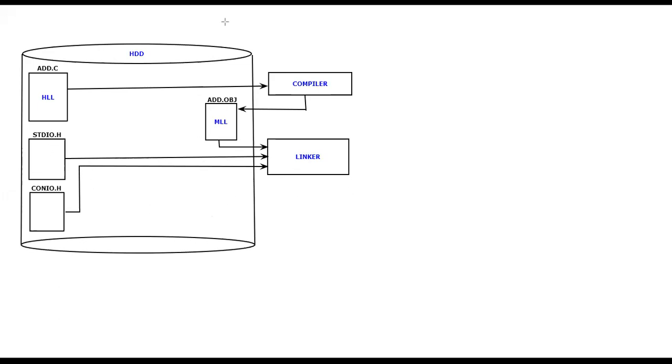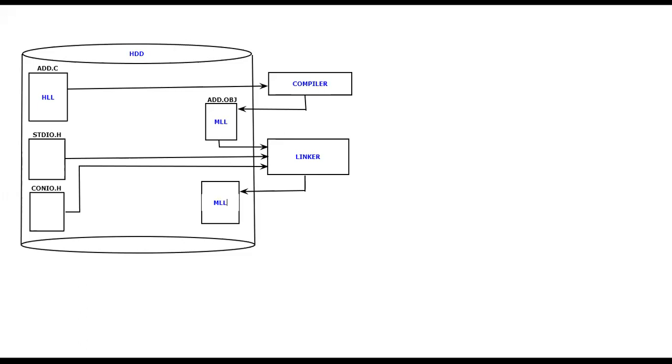After linking, what it will do is take the object file as input and the library files as input, and it is going to give back the output in the form of an executable file. I'm going to call this the executable file. Let me consider it here, bring it back to my hard disk, and save it. So one more file has been generated now. This is what we call the object file, but this time, oh sorry, this is what we call the executable file.